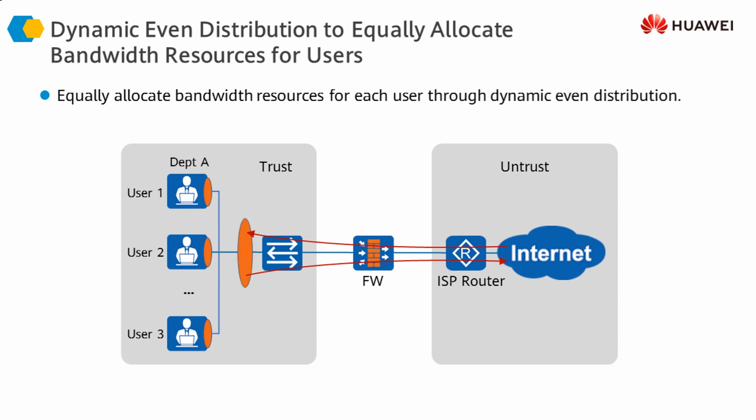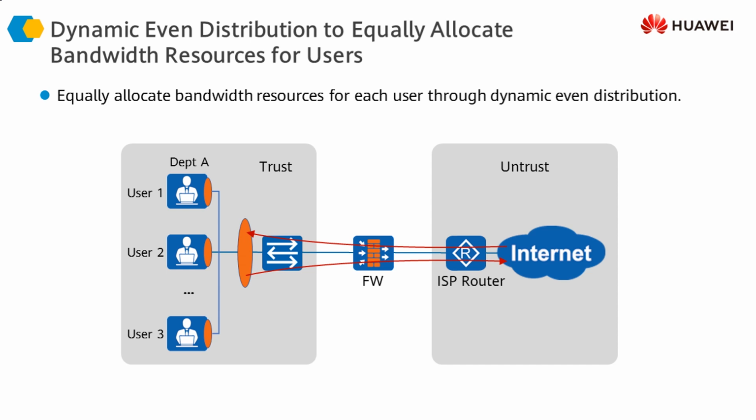This is the limit that we have applied to all the users of this department. The firewall is going to evenly distribute this limit across all the users of this department. So if there are 10 users trying to use this bandwidth, the firewall is going to distribute the available bandwidth across those 10 users.